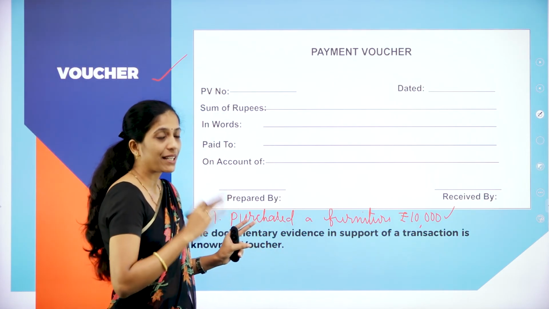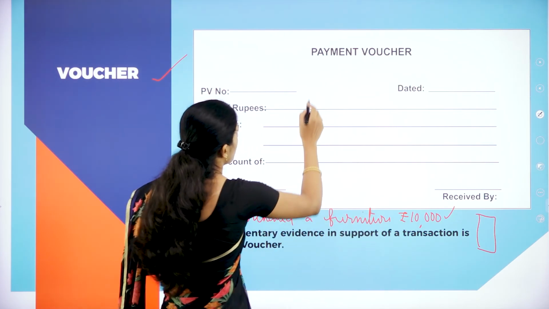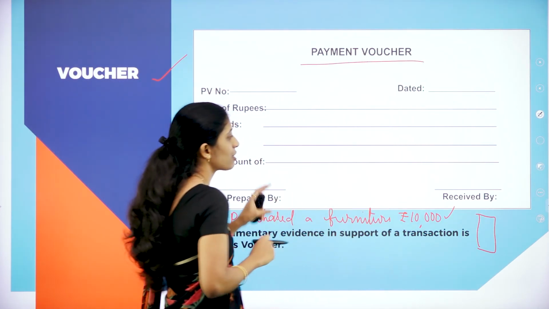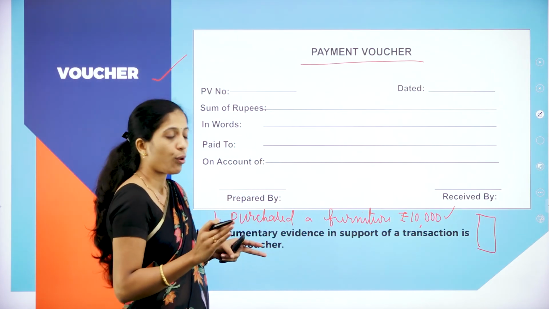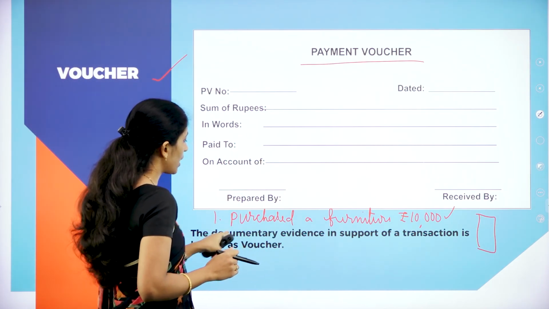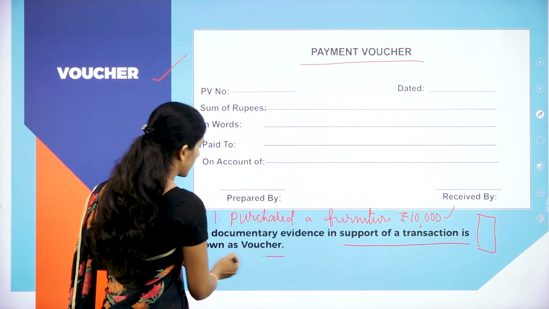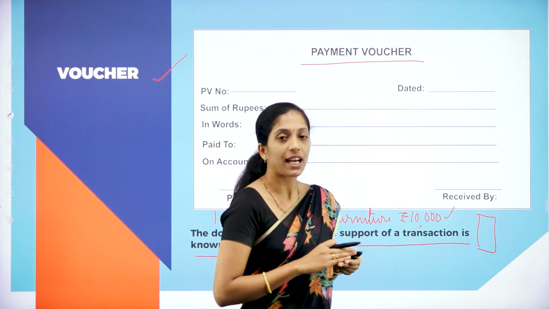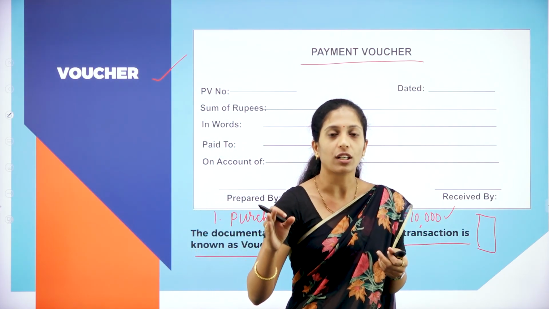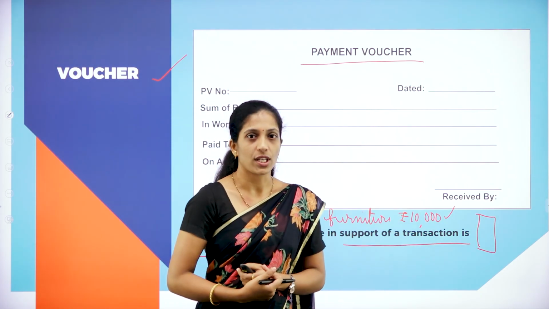So that documentary evidence, that cash memo or that receipt. Now here if you can see payment Ochre, this is also one of the important documentary evidence which is called as Ochres. So what is Ochre? The documentary evidence in support of a transaction is called as Ochre. As I told you, for each and every entry there should be proper documents which is called as Ochre. So this is about Ochres.